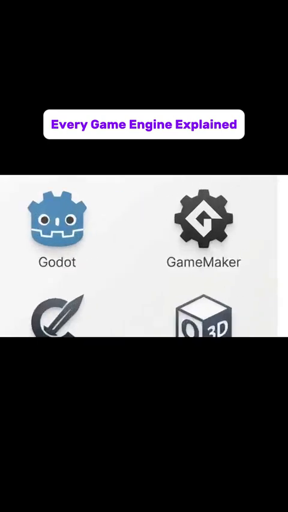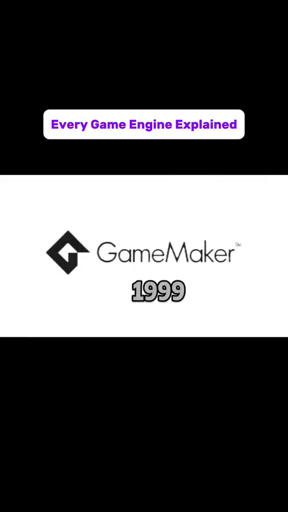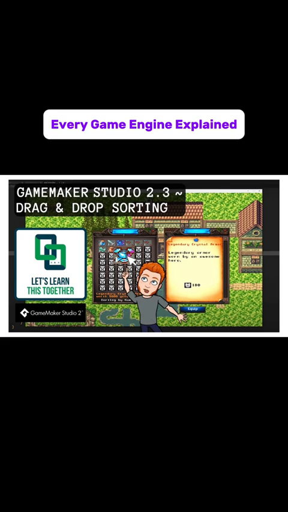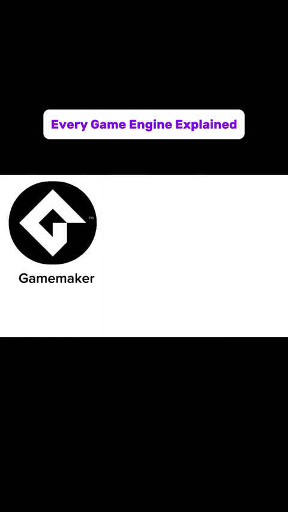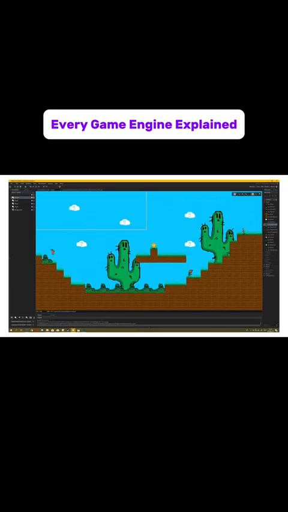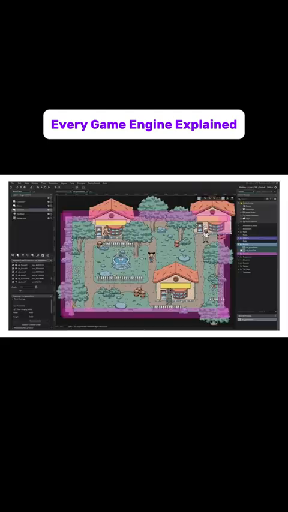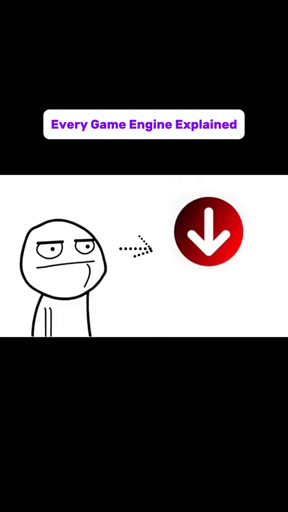For independent developers or anyone building smaller projects without a budget, Godot has become a very serious option. GameMaker. Originally released in 1999, it was designed with one purpose in mind: making game development accessible to people with no programming background at all. For a long time, it leaned on a drag-and-drop system, though it has always had its own scripting language called GML running underneath for those who wanted more control. GameMaker is almost exclusively focused on 2D games, and within that space, it performs very well. Shovel Knight and Undertale were both made in GameMaker, which shows that the limitation to 2D does not mean a limitation on quality or depth.